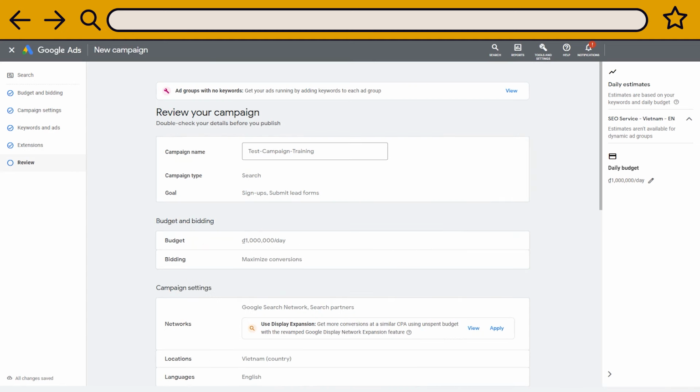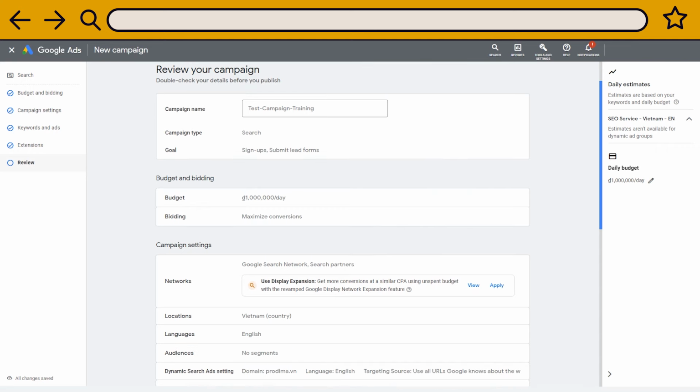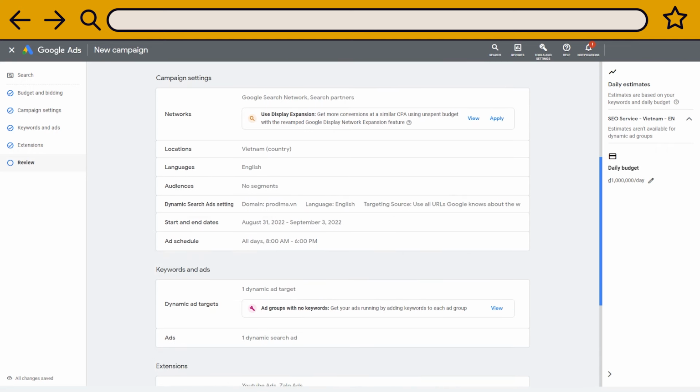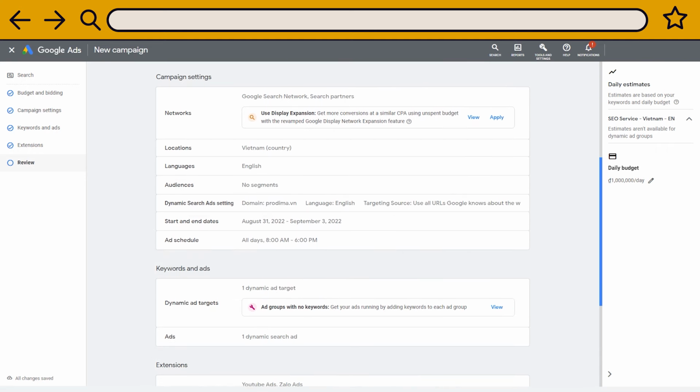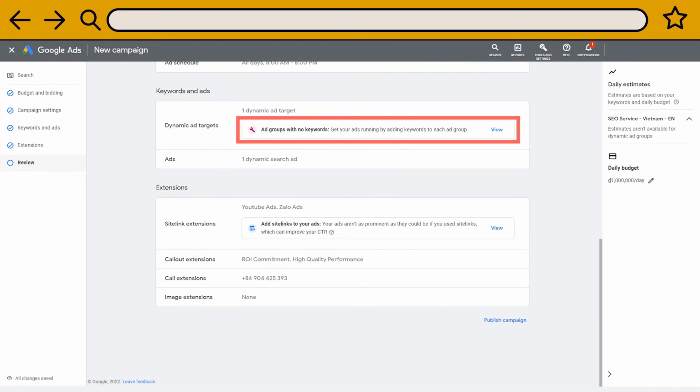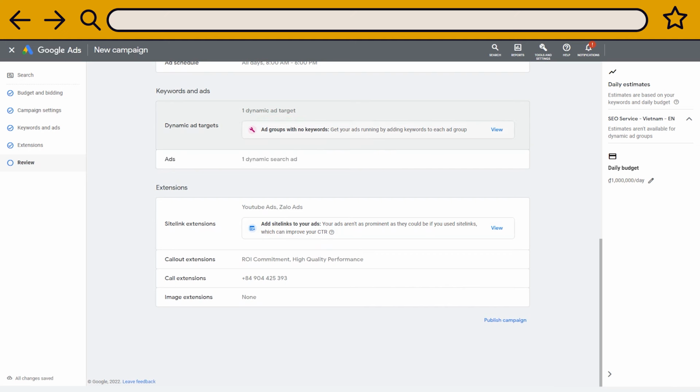This screen is the final review phase before launching your Google Ads campaign. You can recheck if your settings are alright before publishing your ads. As you can see, the tool warns me that my ad group does not have keywords yet. This is because I chose to go for the dynamic ad group and I didn't take the time to input a list of keywords. But anyway, I will talk about keywords in the next section of this training video.